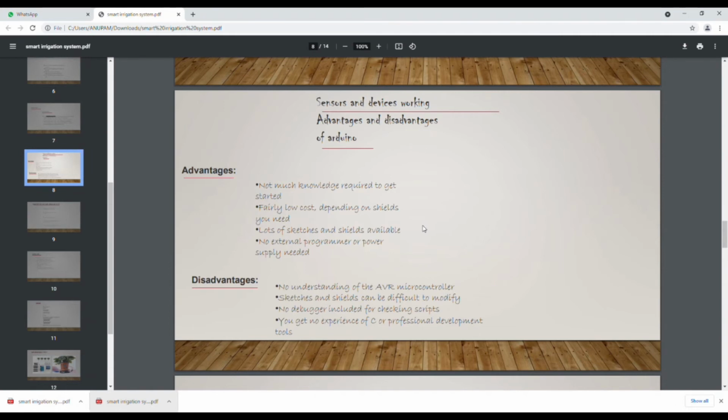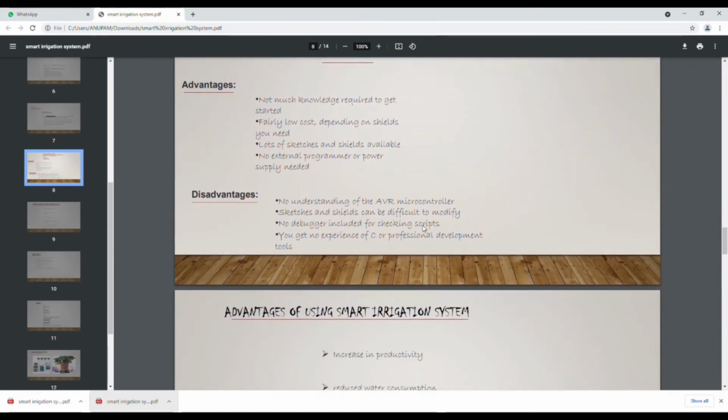Now, talking about the disadvantages, there is no understanding of the AVR microcontroller. Sketches and shields can be difficult to modify in this software. There is no debugger included for checking the scripts, and you do not get any experience of C or professional development tools.